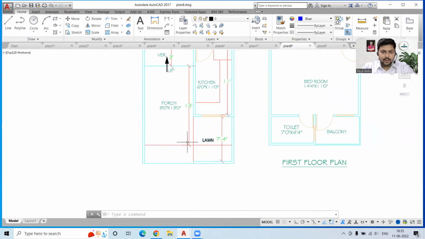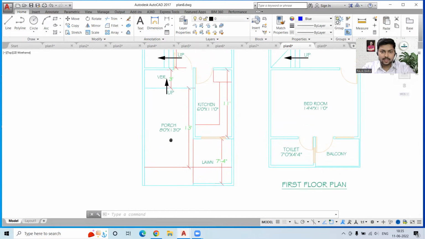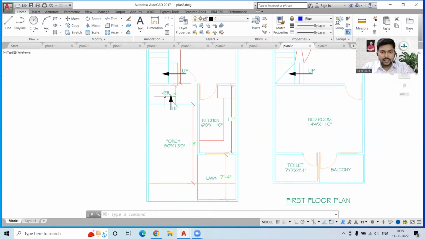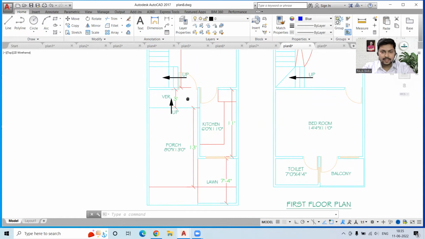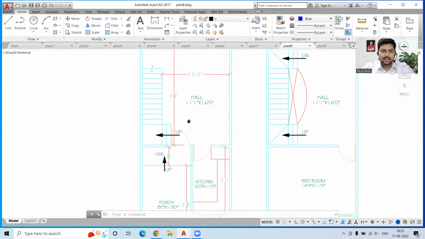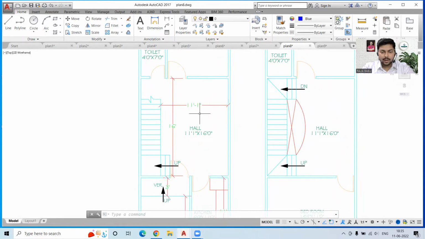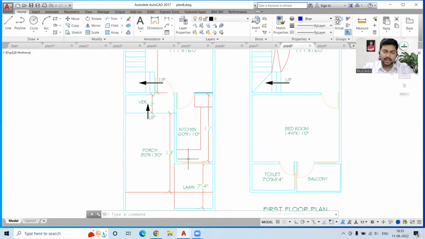Now, this is something new. We have this lawn over here, and this is the porch area. Okay, so we can also do the parking over here. Then we have the veranda, and we can just enter the house. And then we have this stair to reach the next floor, we have a hall, and we have the kitchen on the front.